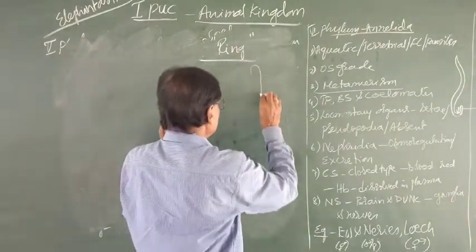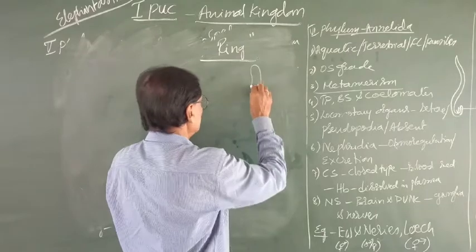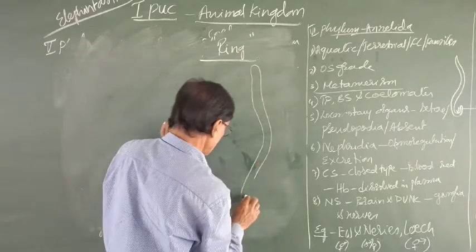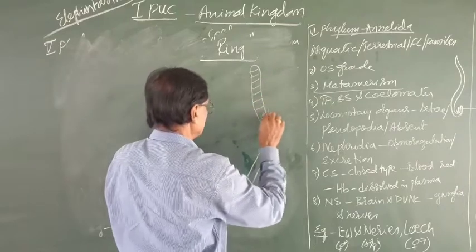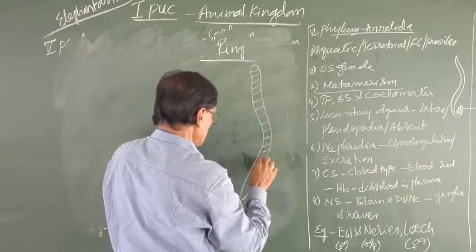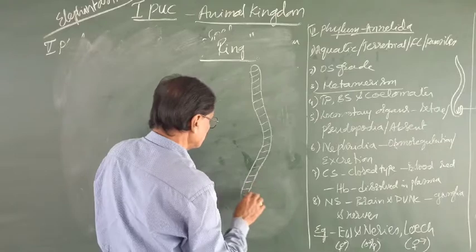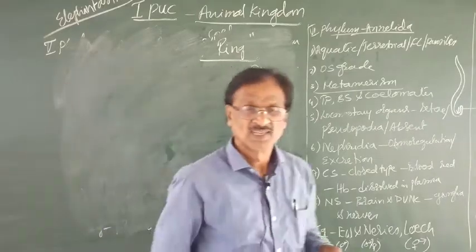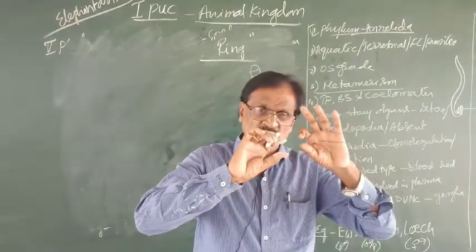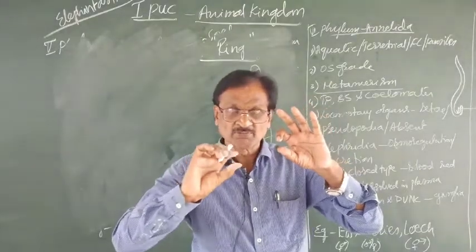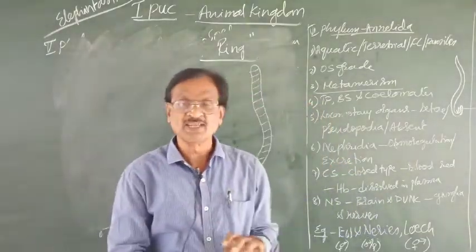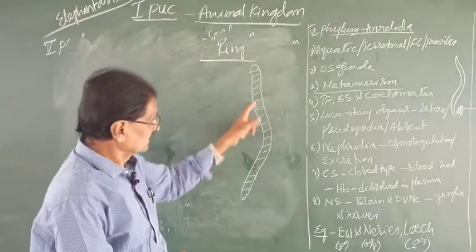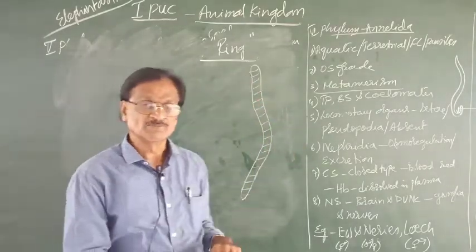For example, this is the body of an earthworm. The entire body is having segments up to about 200 based upon the length of the body. The segments are found sequentially all along the length of the body. So this is the true segmentation.